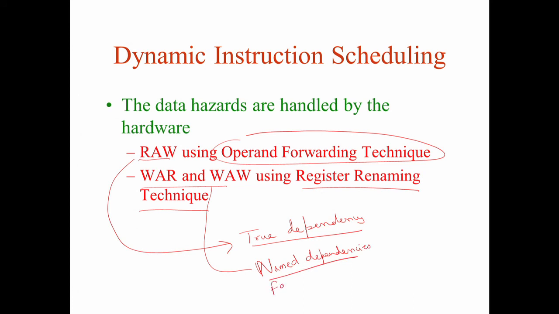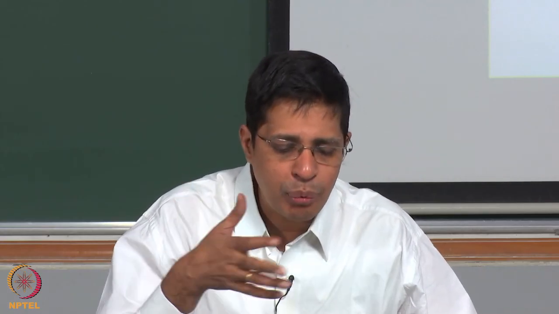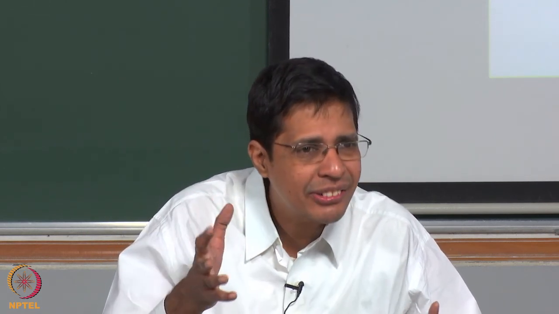You can even call them false dependencies. We will show you why. The hardware that we are going to deal with in tomorrow's class is one that will solve the RAW, WAR and WAW hazards completely. We will spend 45 minutes to understand this.